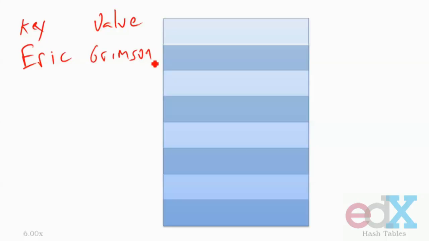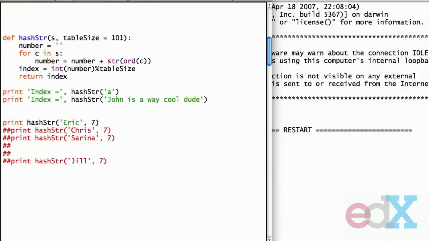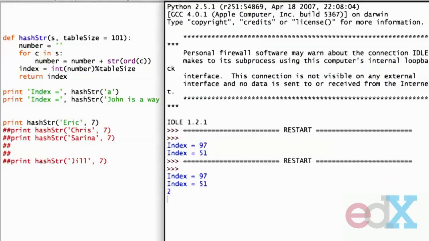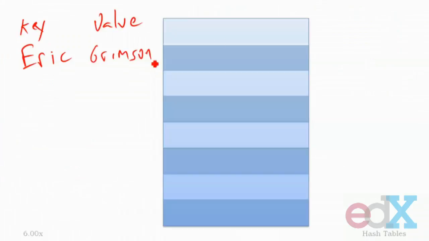Son of Grimm, I guess. All right, so the first thing we need to do is hash Eric. So let's come back over here to the code window. If we hash Eric into a table of size 7, we get an index of 2. So 0, 1, 2, we'll put Grimson here, because when we next look up the key Eric, we'll hash it again, we'll get to 2, we'll look it up and say, oh, the value is Grimson.